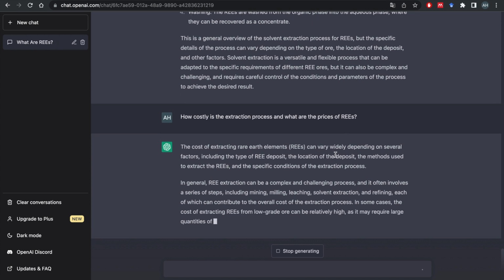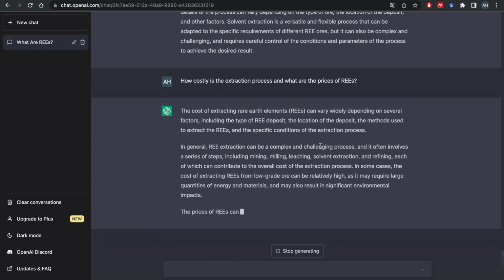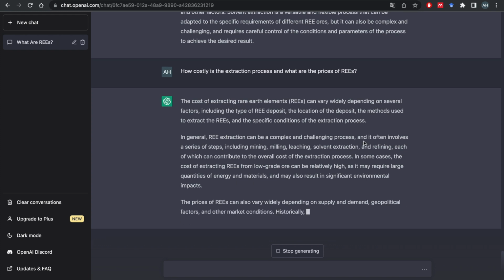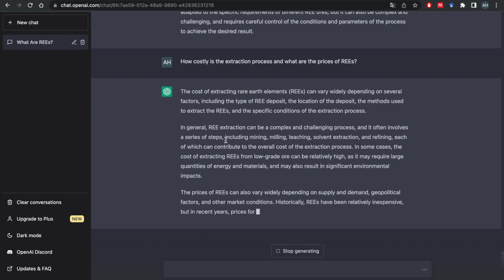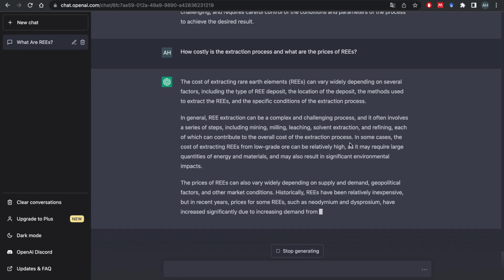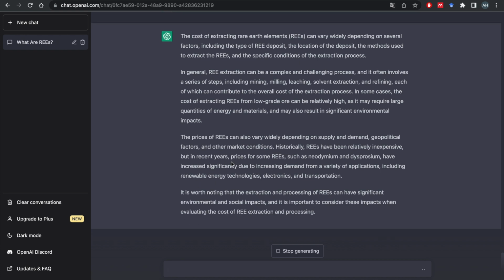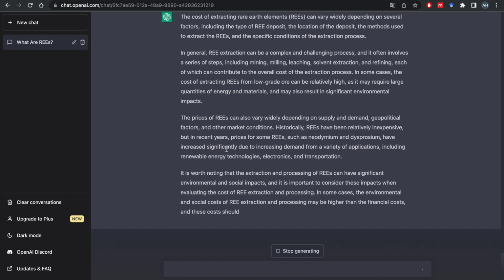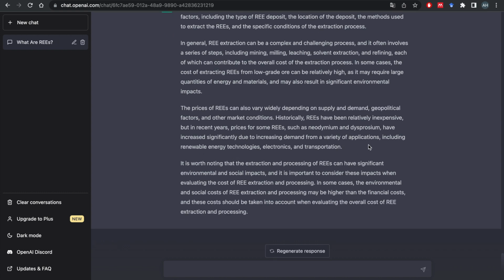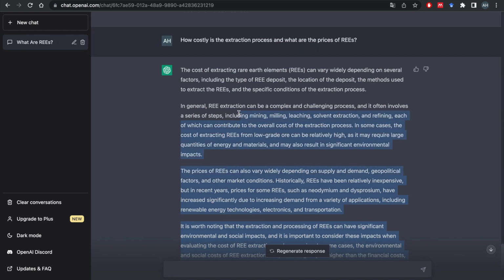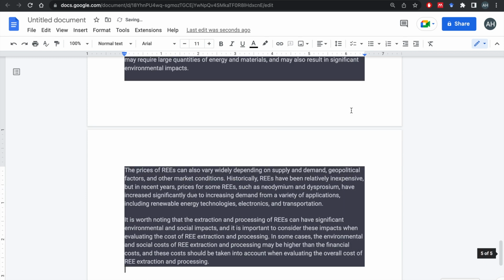So the cost varies widely depending on several factors, including the deposit, blah, blah, blah. In general, it can be a complex and challenging process. It often involves a series of steps, including mining, milling, leaching. Okay, we know that. You told us before. Historically they have been relatively inexpensive, but in recent years, prices of some of them have increased due to increasing demand from a variety of applications, including renewable energy technologies. It is worth noting that they used to be kind of inexpensive, but in recent years more expensive. Obviously we're using more electronics, and so the demand for them is higher.